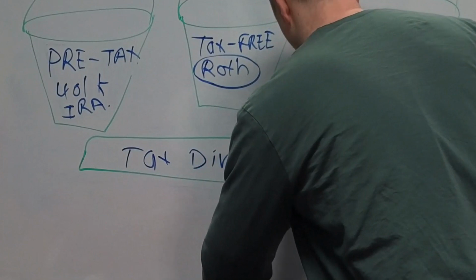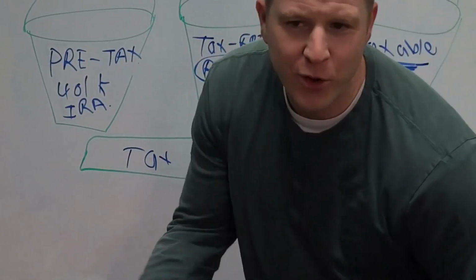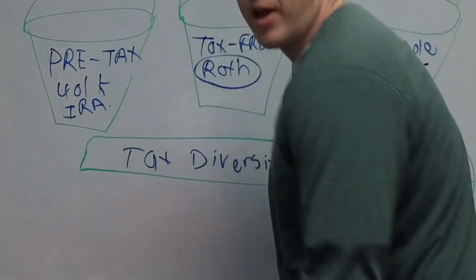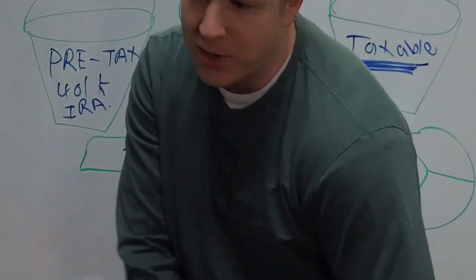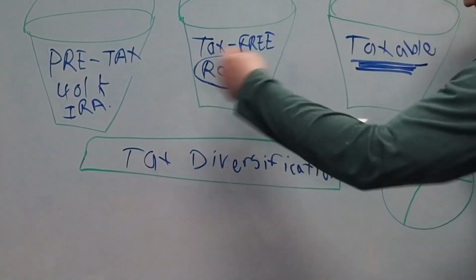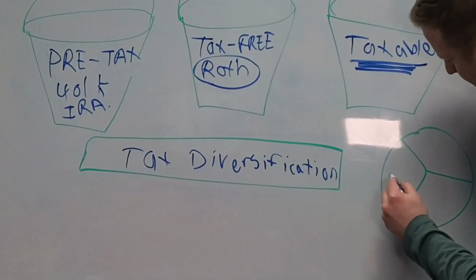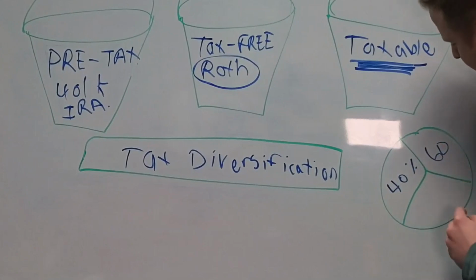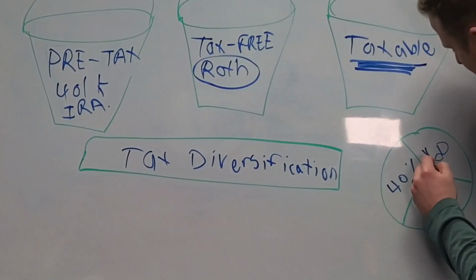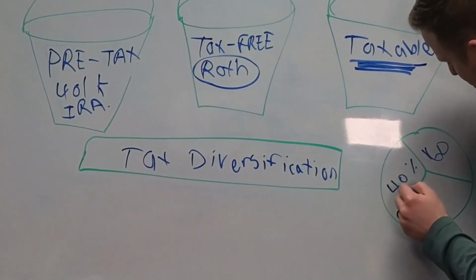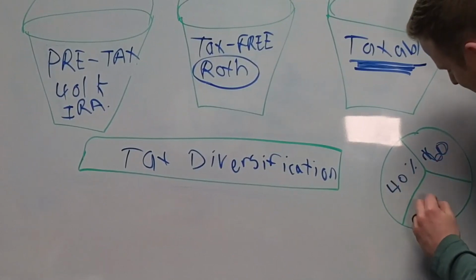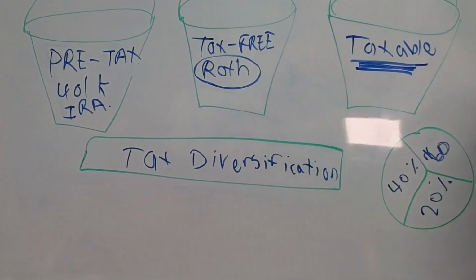Just like you have a diversified portfolio full of all different kinds of assets and different asset classes, like you have some tech companies and you have some utility companies, yada, yada, yada. So that's tax diversification, having all 3. And then whatever the percentage is, 40% tax-free, 60, okay, that's 100, so we're giving nothing there. 40% tax-free, 20% taxable, whatever, you get what I'm trying to say.